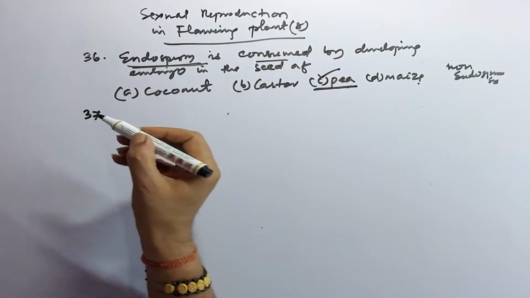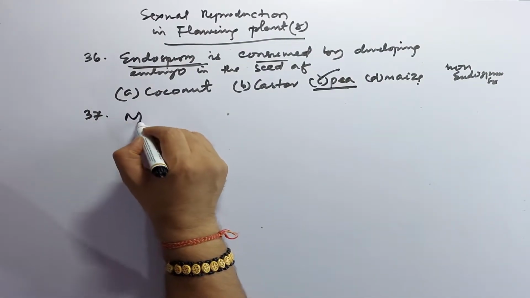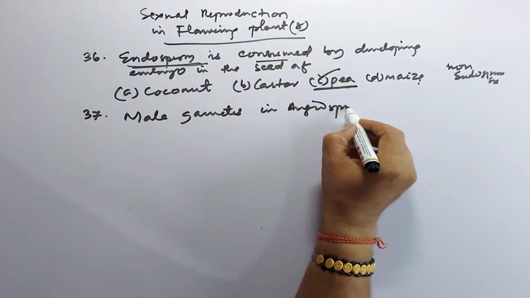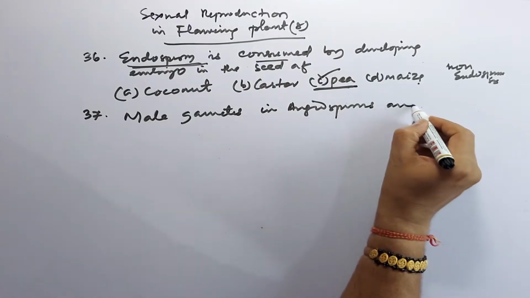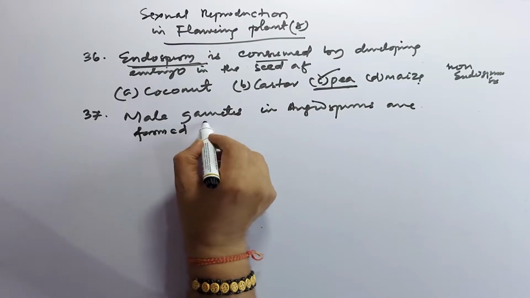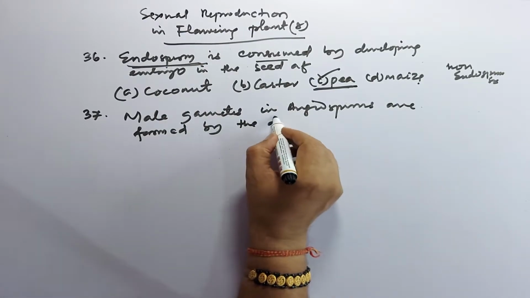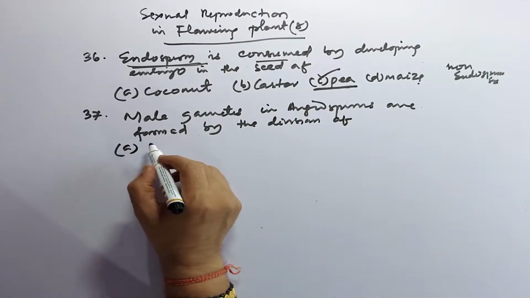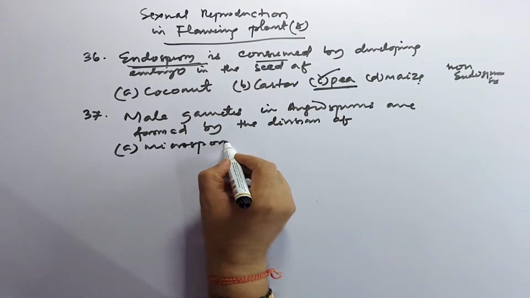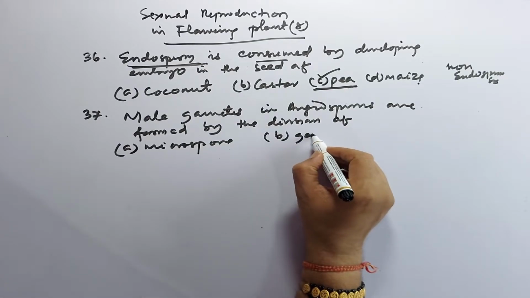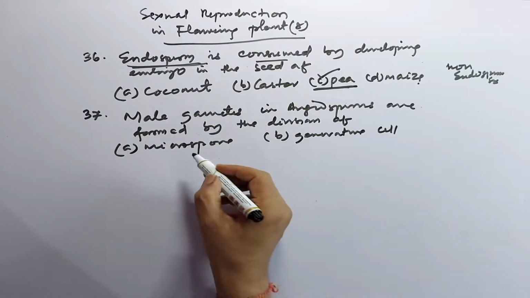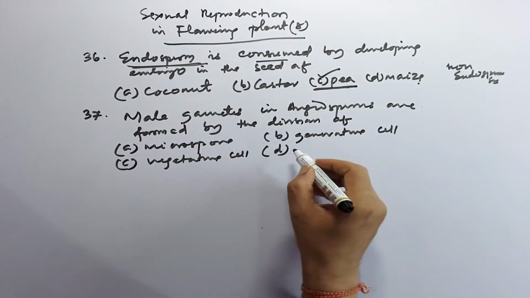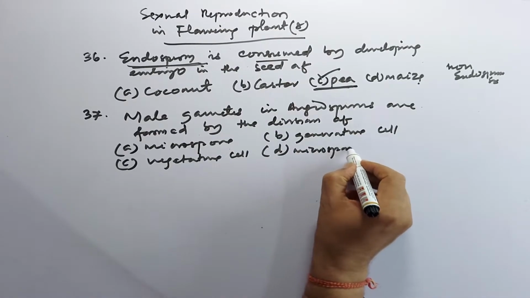Then 37 number question. Male gametes in angiosperms are formed by the division of: A option, microspore, B option generative cell, C option vegetative cell, D option microspore mother cell.